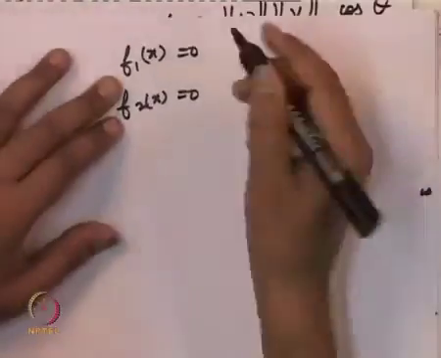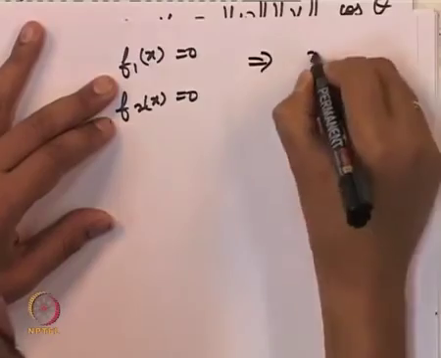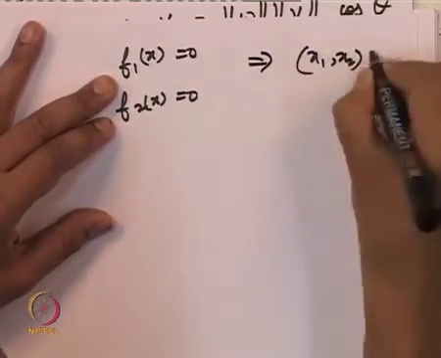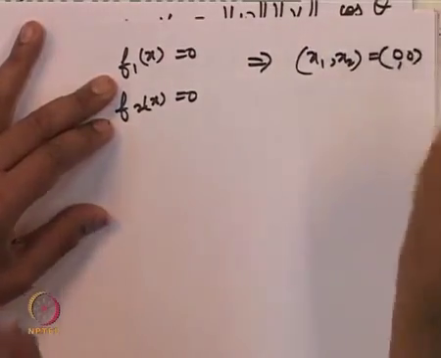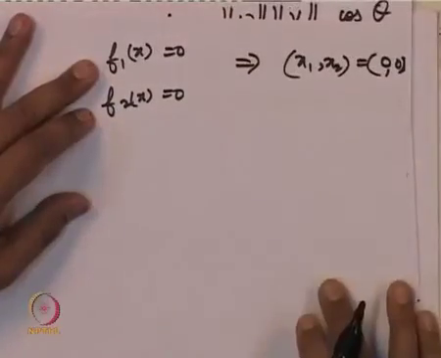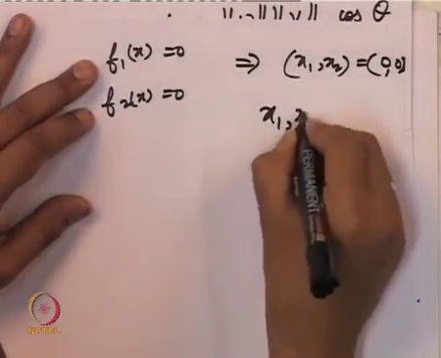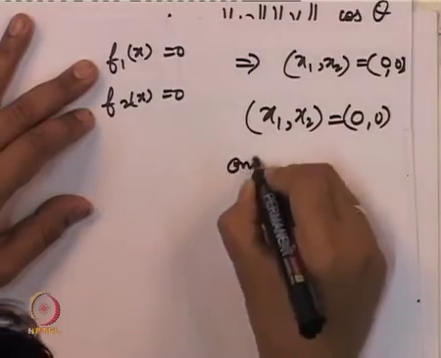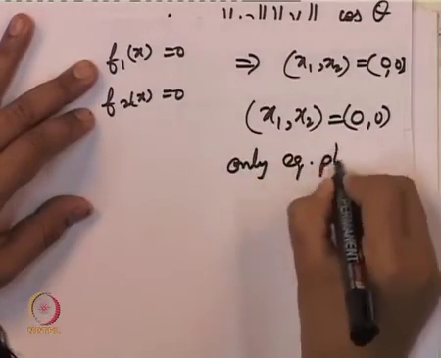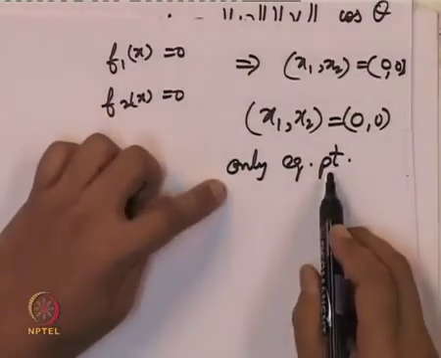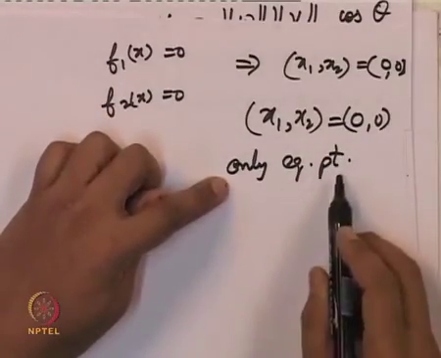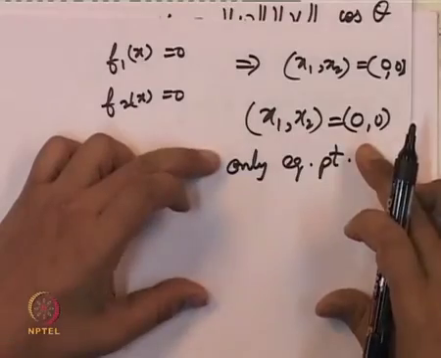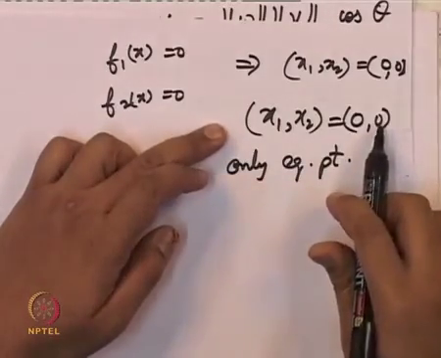So this implies that x1, x2 equal to 0, 0 is the only equilibrium point. Whether the equilibrium point itself is stable or unstable, one can check. Let this be homework, that this equilibrium point is unstable.